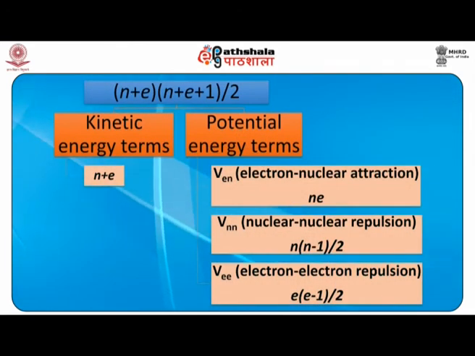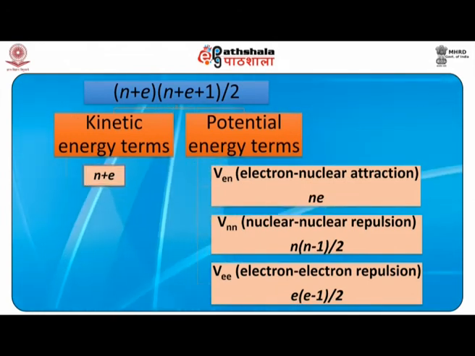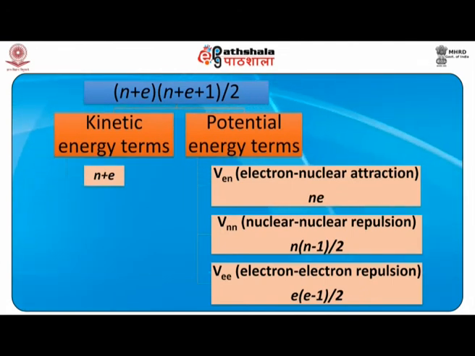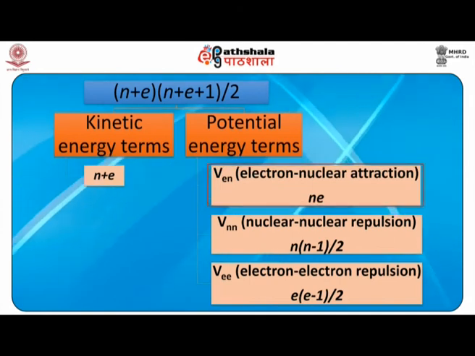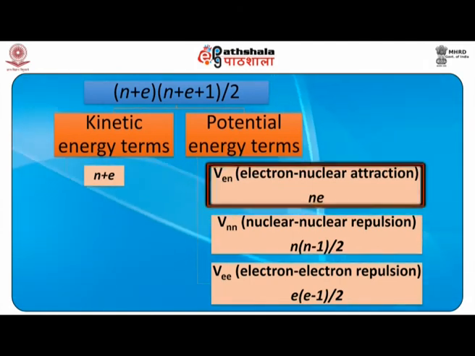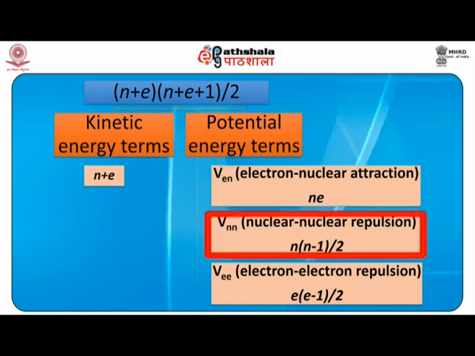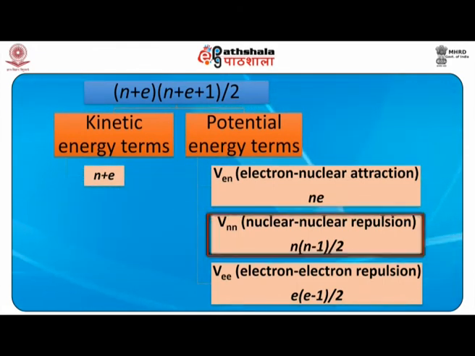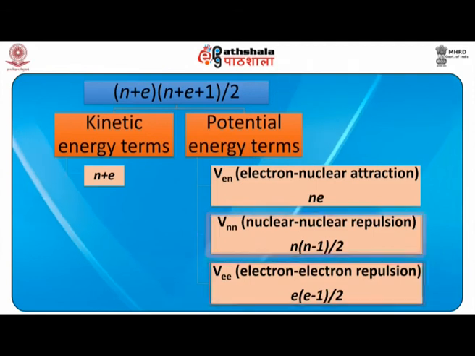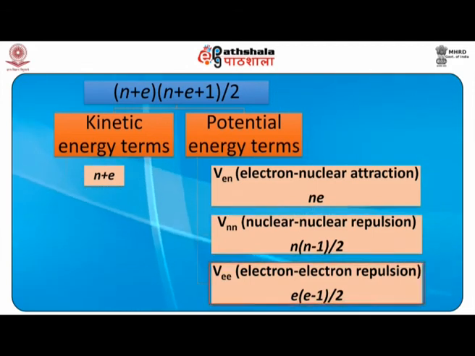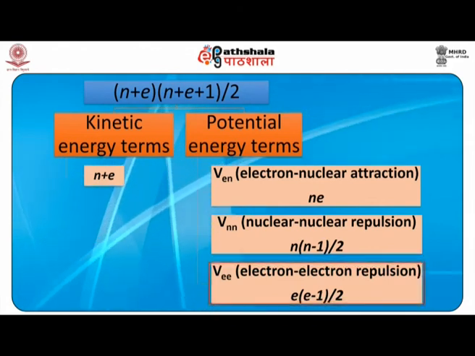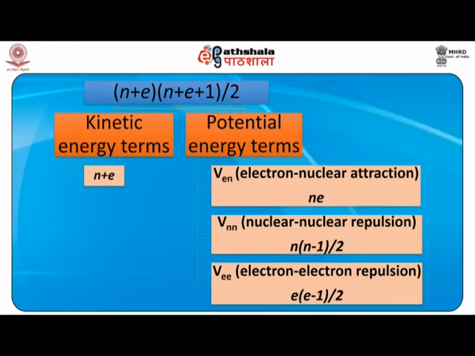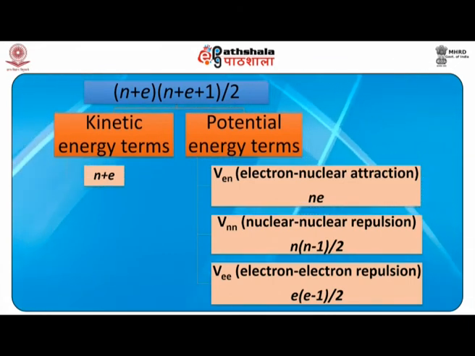Out of these terms, kinetic energy terms would be n plus e, and the potential energy terms will be split into electron nuclear attraction terms, VEN, those will be n multiplied by e, Ne. Then there will be nuclear repulsion terms, which will be VNN, n into n minus 1 upon 2. And then electron repulsion terms, VEE, which would be equal to e into e minus 1 upon 2. So these taken together will be the total number of terms in the Hamiltonian of a chemical system.